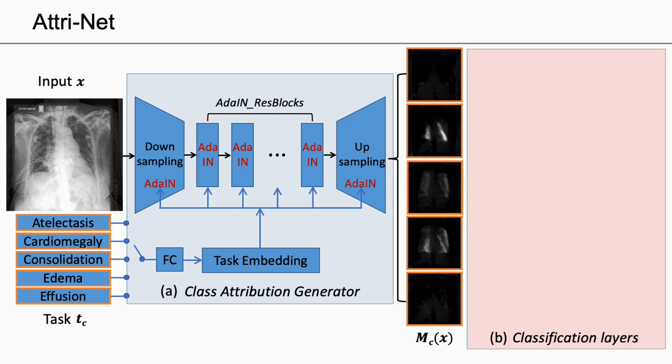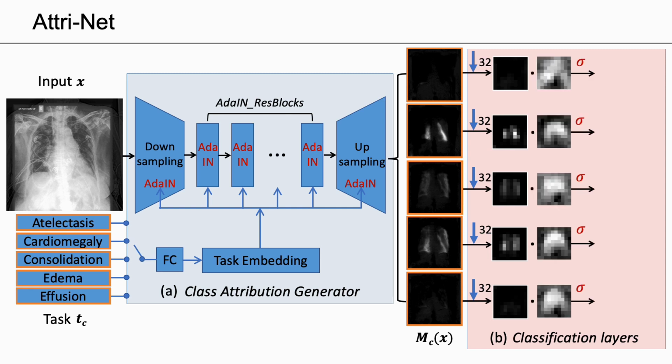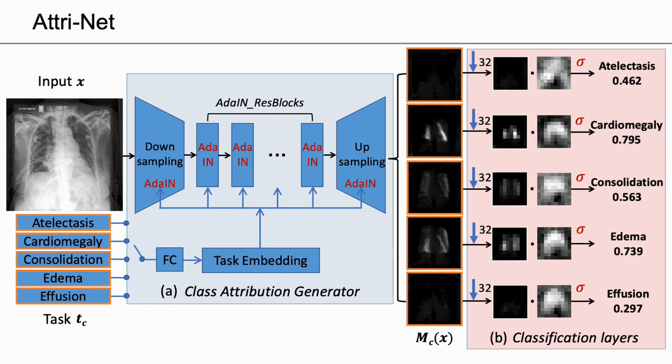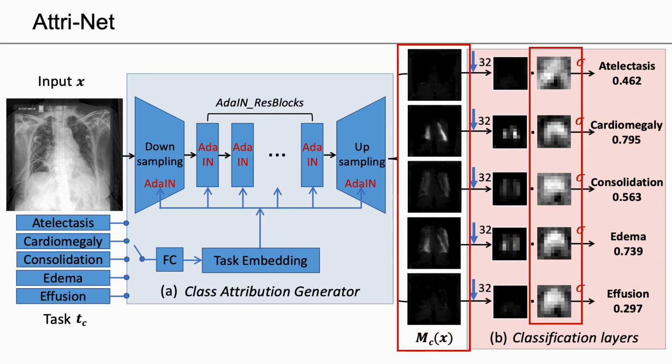The classification layer consists of simple logistic regression classifiers for each disease. The input attribution maps are first downsampled with a factor of 32, and then the logistic regression classifiers make predictions solely based on the attribution maps. Attri-Net provides users with both the predictions and the attribution maps as explanation. Since the counterfactual attribution maps are human interpretable and the logistic regression classifier is an interpretable model, Attri-Net is inherently interpretable.